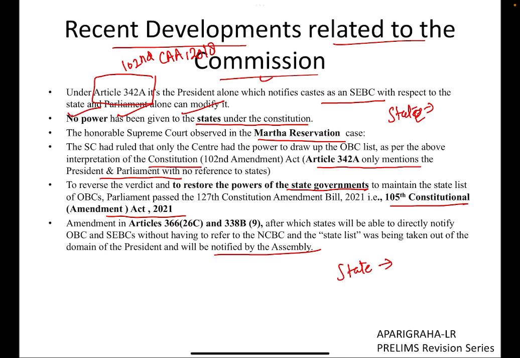The role of the president is not required, and the NCBC and the president don't have any role with respect to the state list of OBCs, or socially and educationally backward classes. So this was a new development.